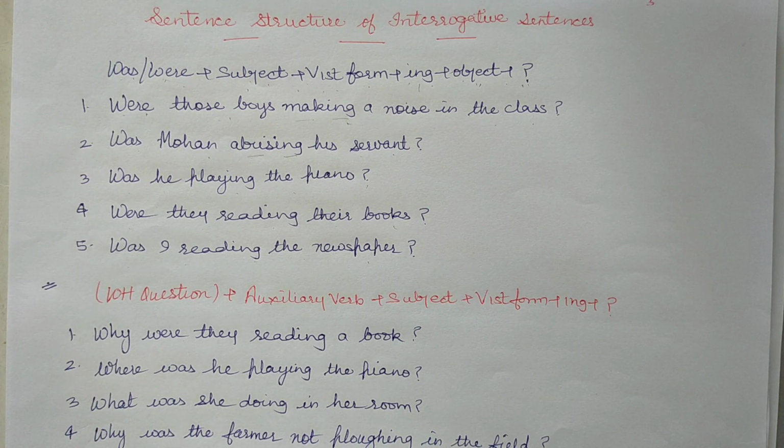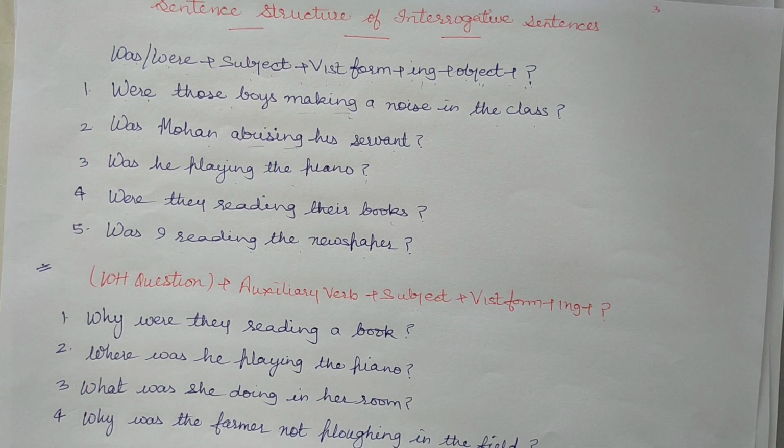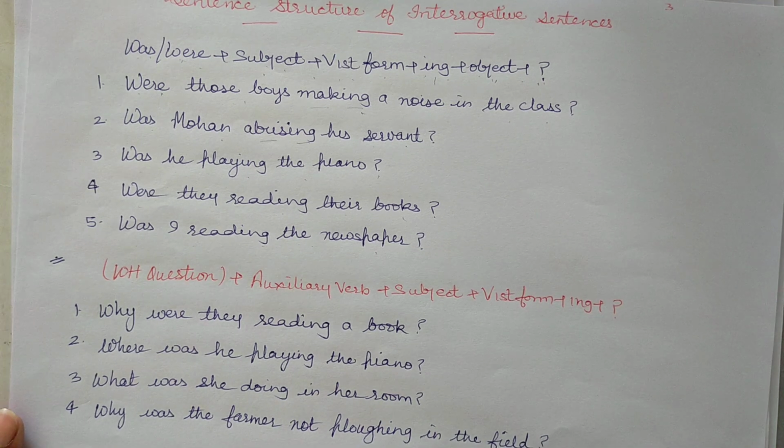So, WH questions. If you have been given any of the WH questions in the middle of the sentence, first of all put them, then add was-were, subject plus verb's first form plus ing plus question mark.